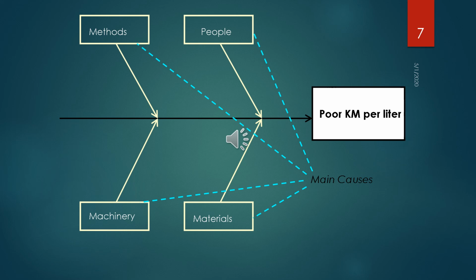Draw a box around the category labels, and then finally connect those boxes to the spine by using an arrow. Now you can see the main spine, the effect, and the main causes already connected to the main arrow.